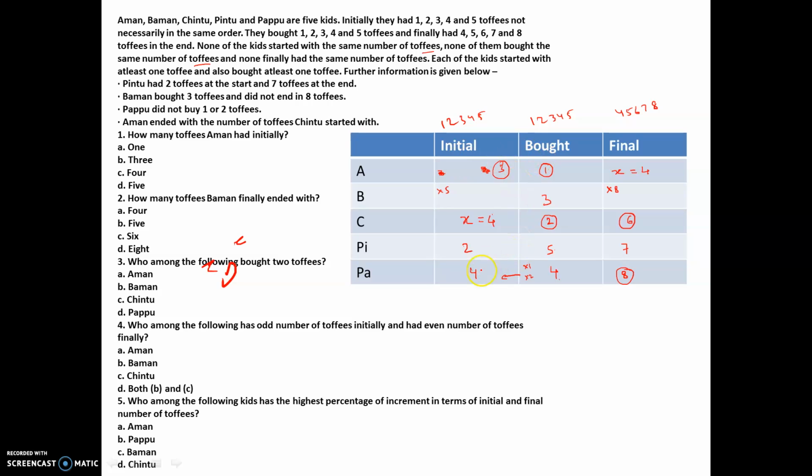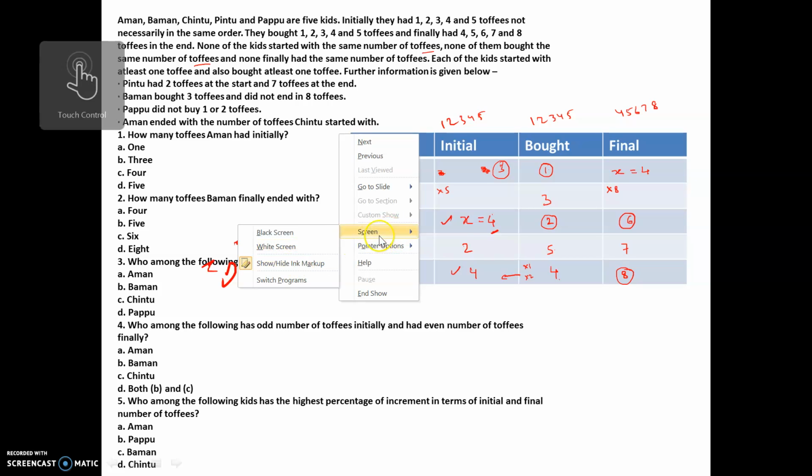Obviously initial and bought can be equal, but initial quantity of C and Pappu cannot be same, right? So that is why our assumption that C had 4 toffees in the beginning is a wrong assumption. So what should we do? We should take up the other assumption, that is go on with 5, and you can crack it.